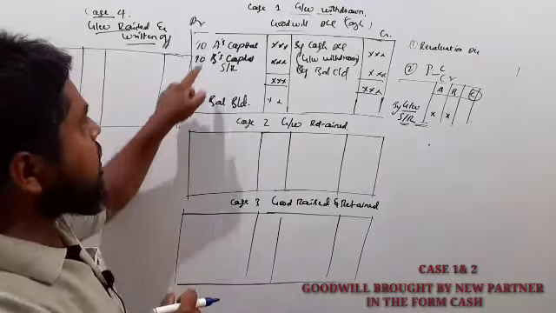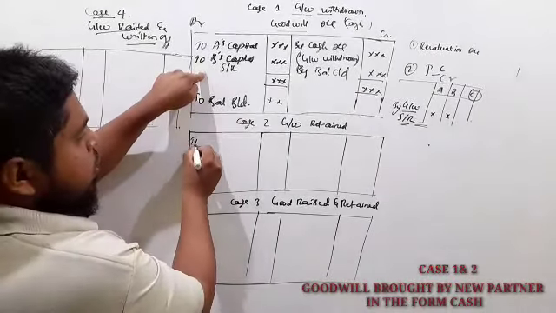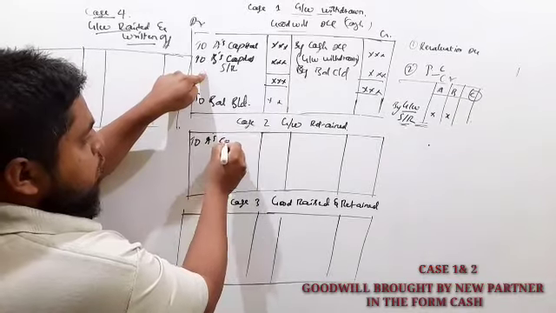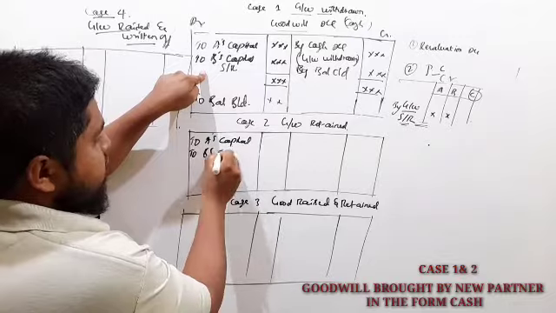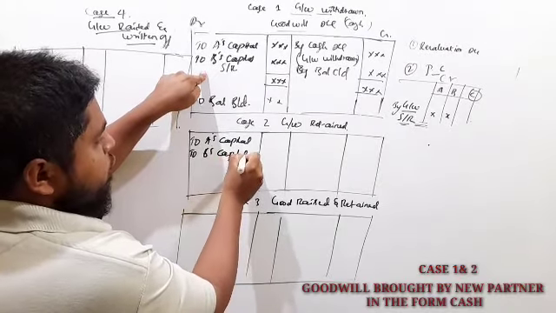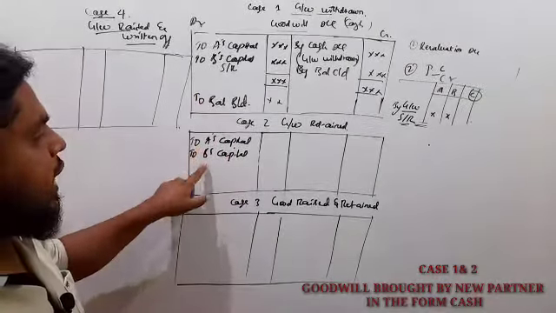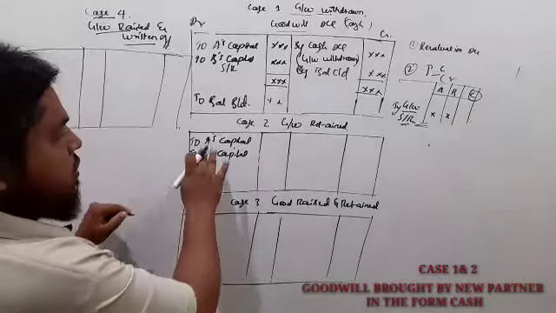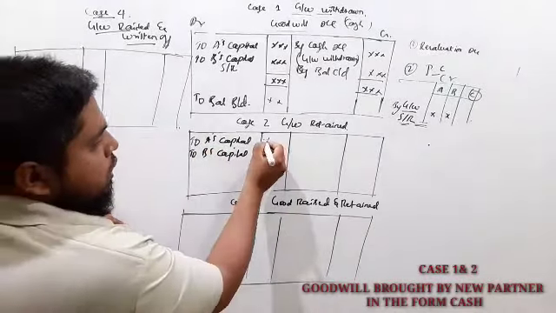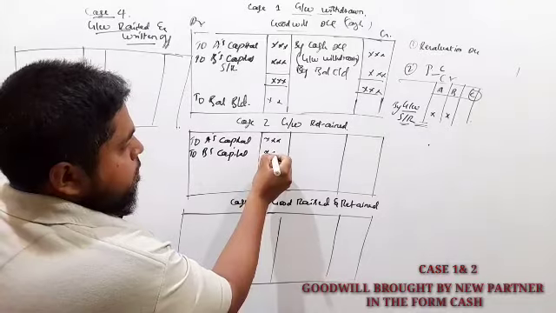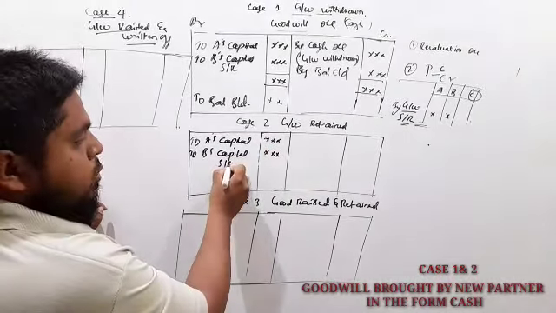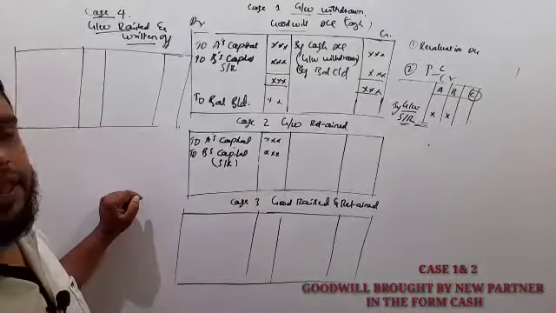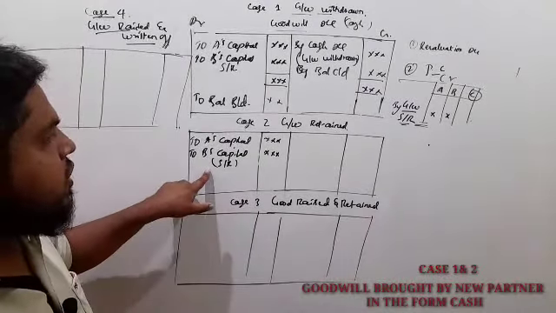So same here, old partners: A's capital account, next to B's capital account. Here we consider A and B as old partners. So this goodwill we have shared in a sacrifice ratio.